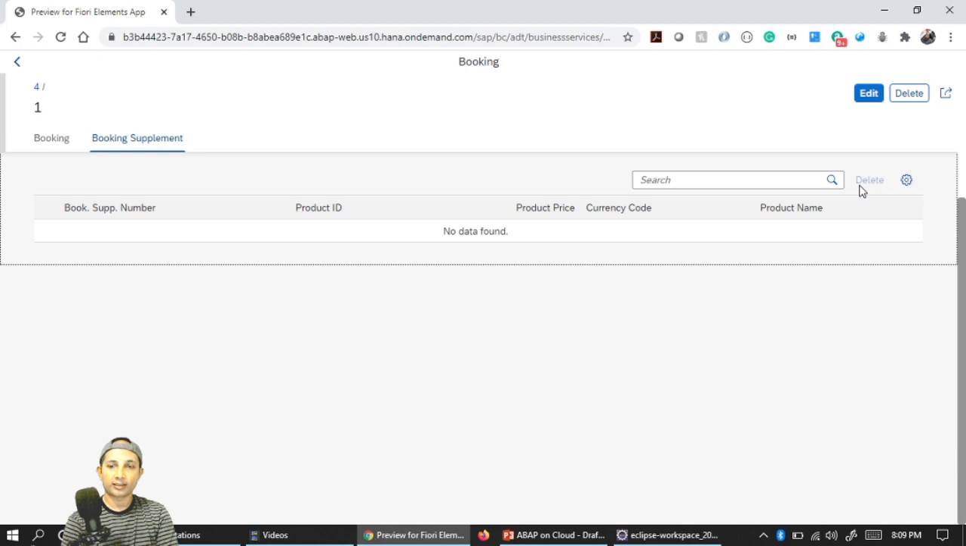Because this is the problem or limitation with the preview mode. If you have more than 2 layers, you cannot create that booking supplement, or maybe the leaf layer or the final layer data, or the instance you cannot create from the preview mode. So for that you have to do the Fiori applications. You have to create a Fiori application, and from there you can create the booking instance or booking supplement.